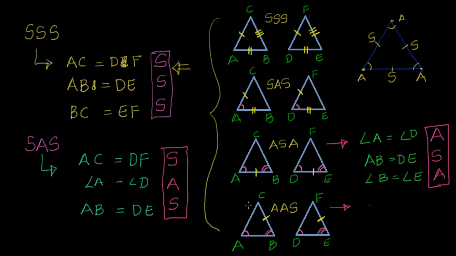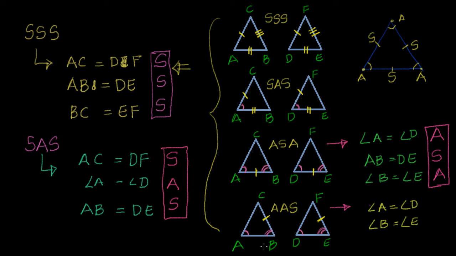So what is the angle here? A equal to D. So I will say angle A is equal to angle D. Then after that angle B is equal to angle E. Side can be any side. See here, if I say ASA, the side will come between both the angles, right? Now I am saying AAS. You have to follow the same order. That means first I should have an angle, then again I should have the next angle, then after that I should have a side. The side can be here or here, anything.